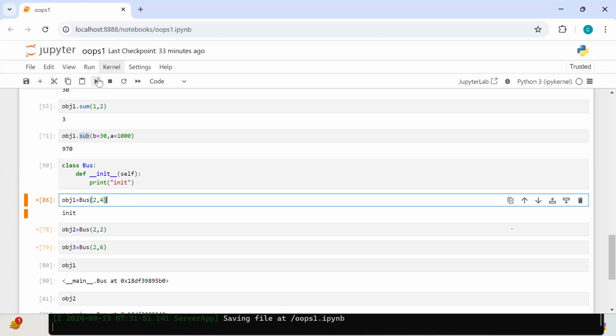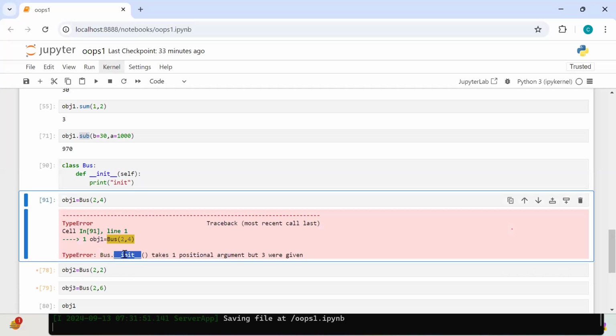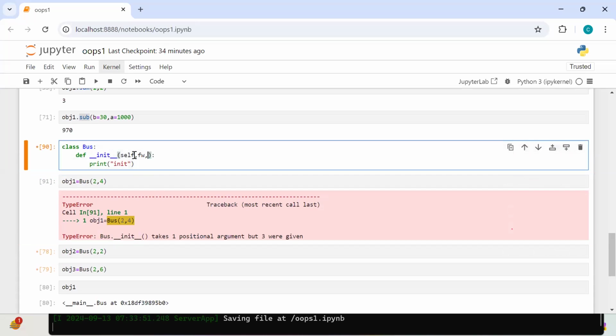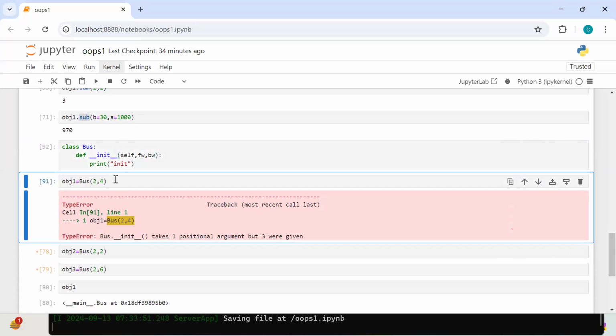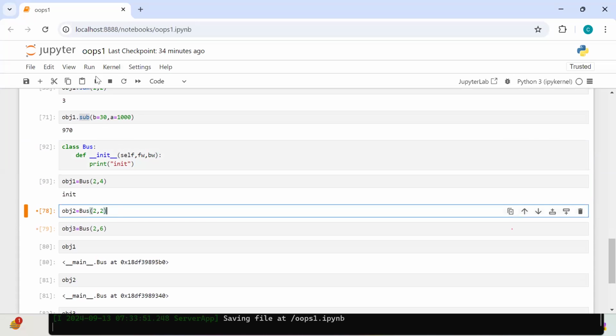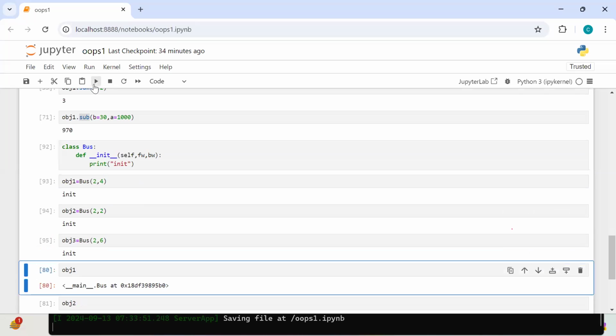But the constructor was not holding 3, so you get the error. 3 were given to the constructor, but only 1 was held, yes or no? So can I hold my front wheels and my back wheels also? Yes or no? Agreed or not? Done.